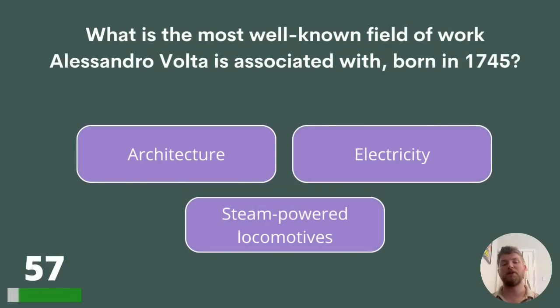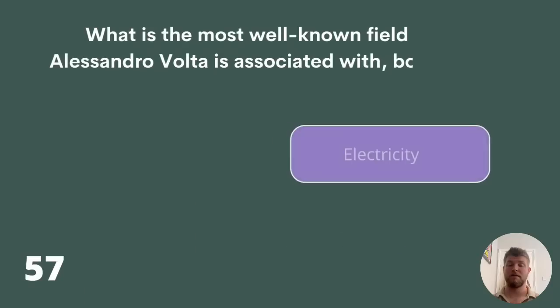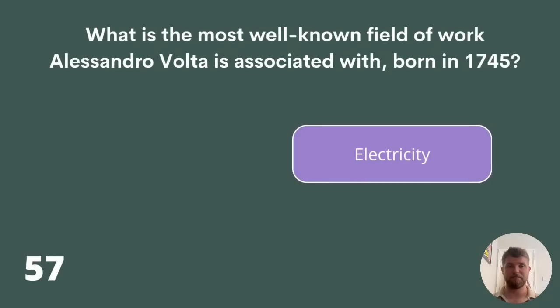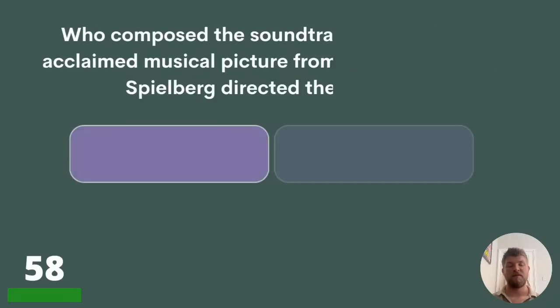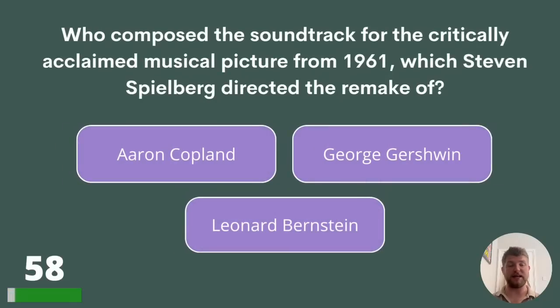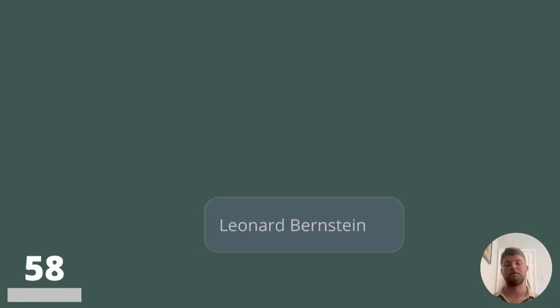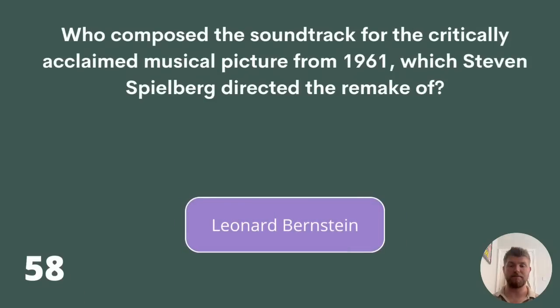What is the most well-known field of work Alessandro Volta is associated with? Architecture, electricity, or steam-powered locomotives? The answer is electricity. 58. Who composed the soundtrack for the critically acclaimed musical picture from 1961, which Steven Spielberg directed the remake of? Aaron Copland, George Gershwin, or Leonard Bernstein? The answer is Leonard Bernstein.